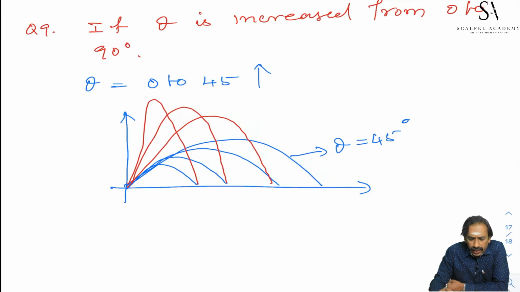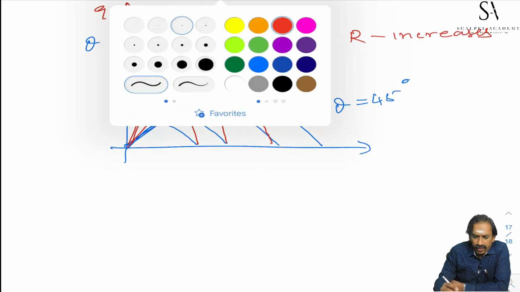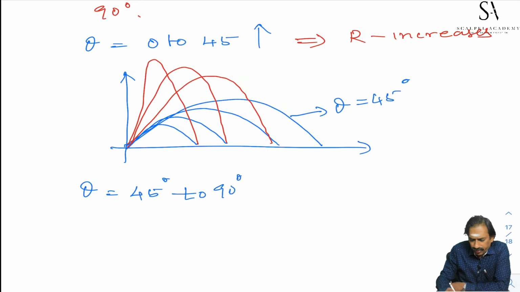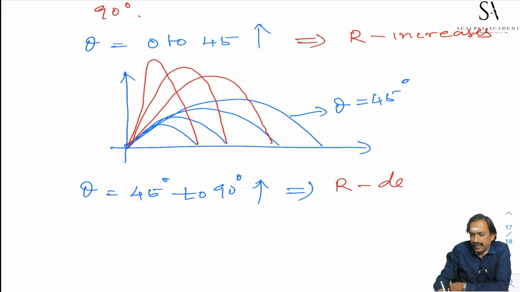What happens if theta increases from 0 to 45? Range increases. And what happens if theta is increased from 45 degree to 90 degree? For this case, range decreases from maximum.